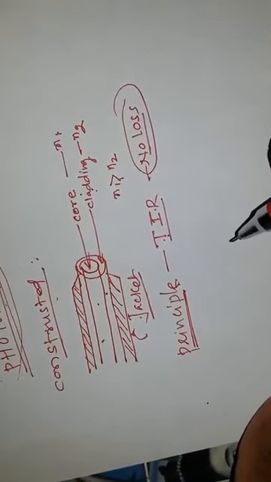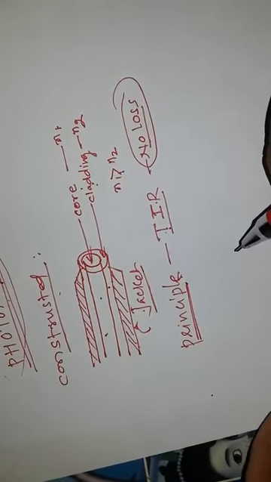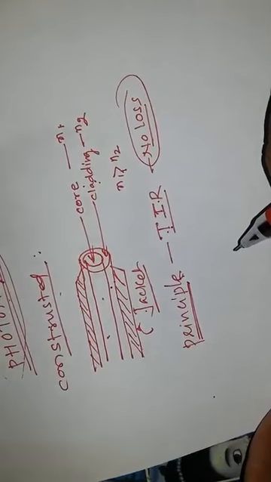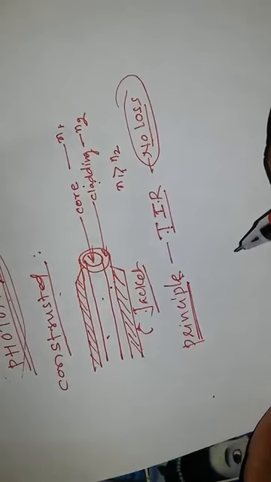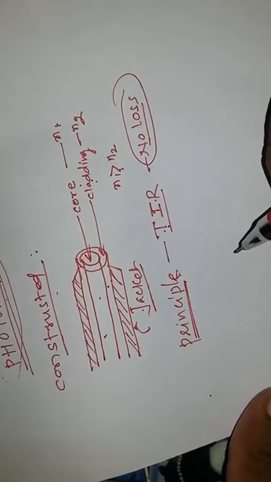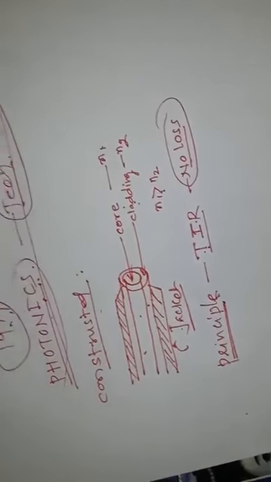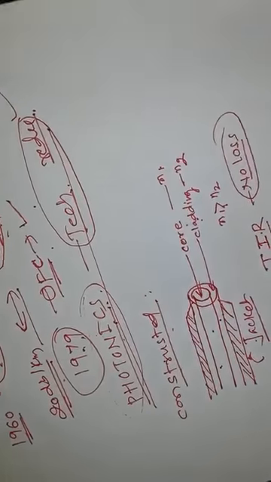Now what is total internal reflection? When a ray of light falls on one medium and then goes into another medium, that is called refraction. Refraction takes place. Here you can see that when refraction takes place, the angle of incidence and the angle of refraction are different. Let us consider here.